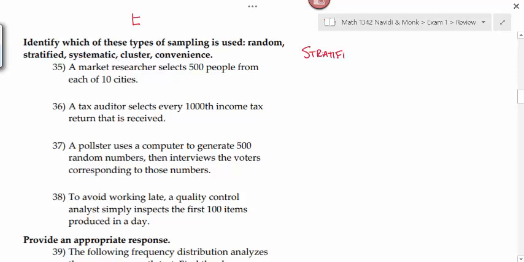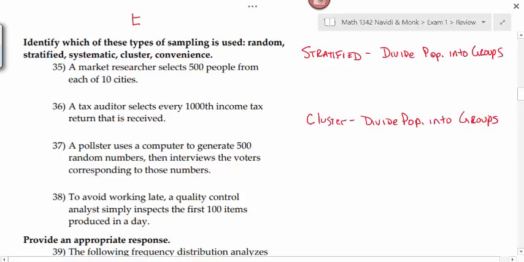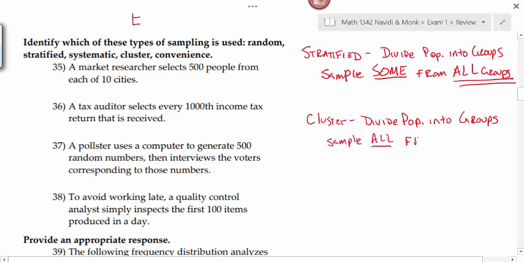Let me write down what the difference is because I think that'll be helpful. I think what gets confusing about these two is because you start out the exact same way for both of them. In the stratified, you divide the population into groups. In cluster, you divide the population into groups. That's the only point at which they're the same. Here's where they differ. In the stratified, you take some from all groups. In cluster, you take all from some groups. But you begin by dividing the population into groups for both of these.